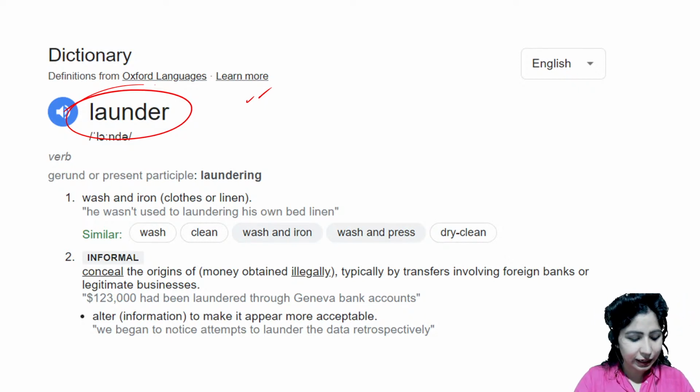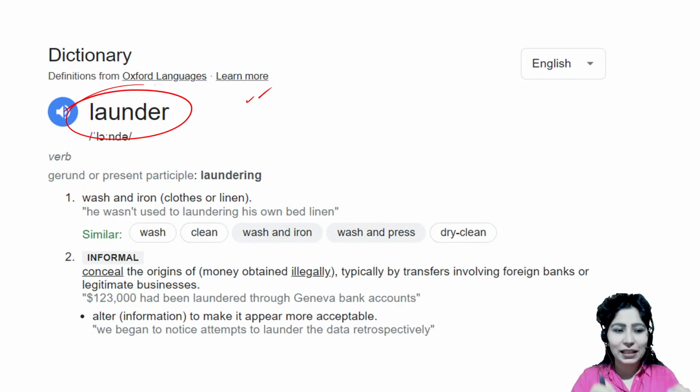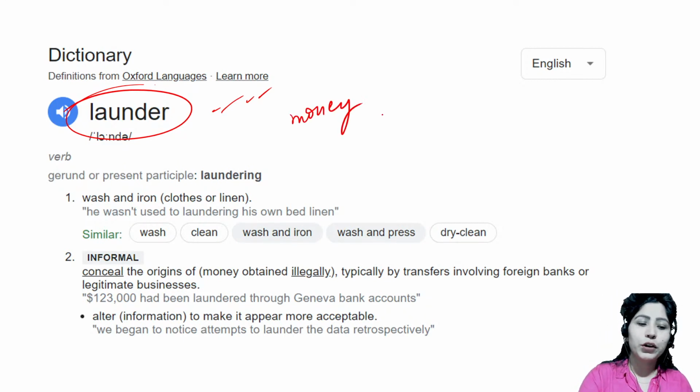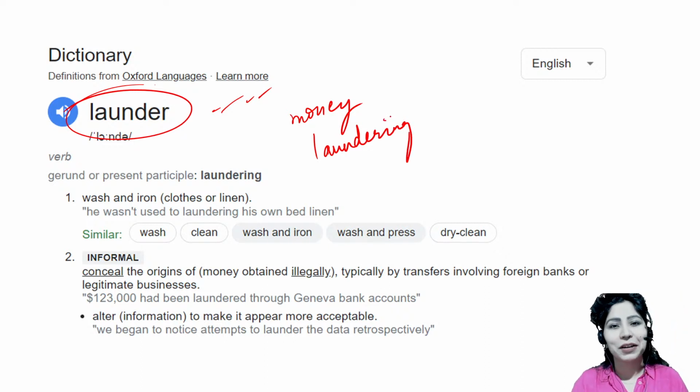Yes, Ananya, that's right. Ashok, yes, fraud is something that we are referring to here. See, if you go by the dictionary, launder or laundering means cleaning something. For example, when you send your clothes for laundering or for laundry, what you mean is that you clean dirty clothes. So here what we are cleaning, when we refer to money laundering, what do we do in money laundering? What are we cleaning? We are cleaning dirty money. We are cleaning dirty money, and we are trying to convert it into white money. So I hope this concept is clear to you. Now, what is dirty money? What is white money? Let me make it clear.